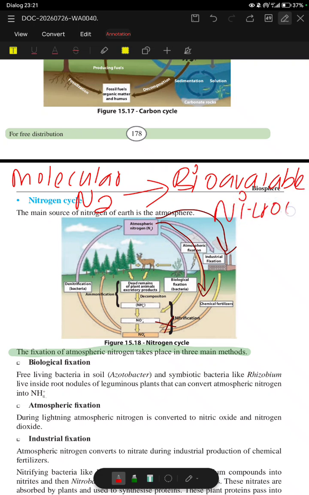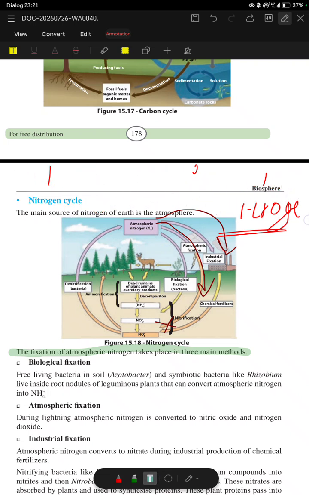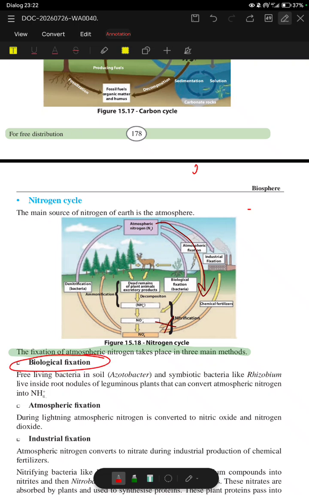Bioavailable nitrogen means the nitrogen that could be taken by the animals and by the plants. So we are converting the molecular nitrogen to bioavailable nitrogen. Remember that. First of all, we are going to study the biological fixation, which is the first main method of nitrogen fixation.